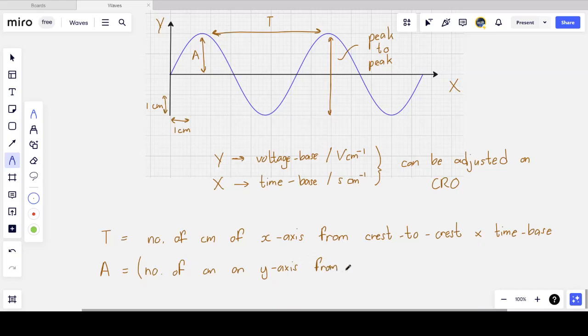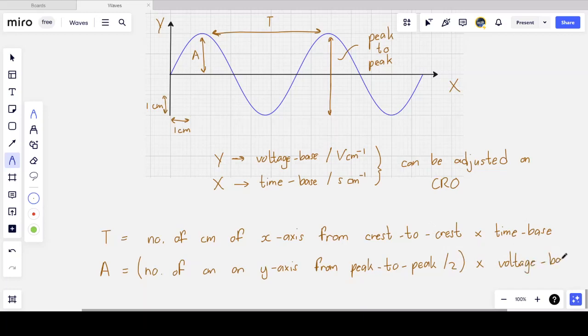So I have to take the peak to peak value, that is crest to trough or trough to crest, up to down. I have to take the value of the peak to peak reading, which I can read on the oscilloscope, and divide it by 2, and then multiply that by the voltage base.